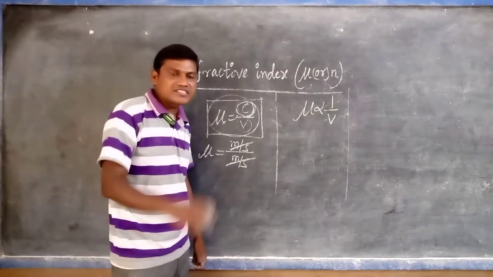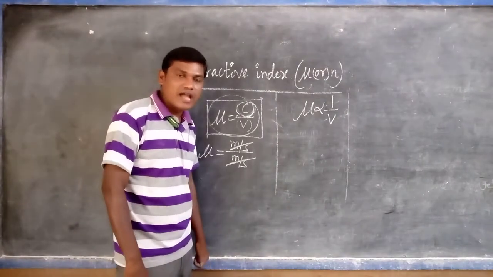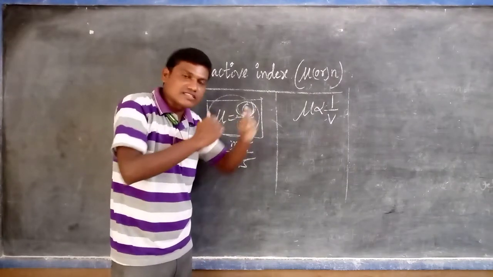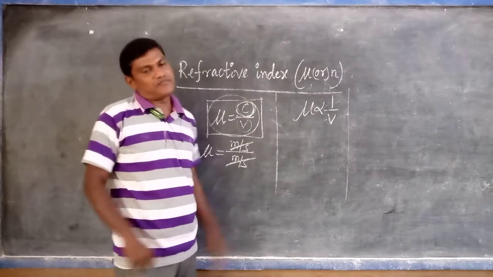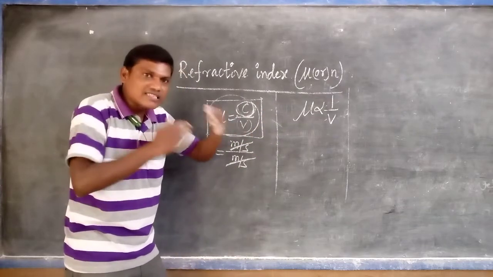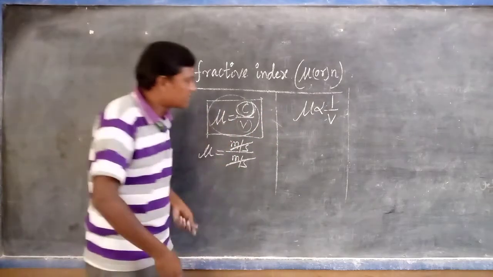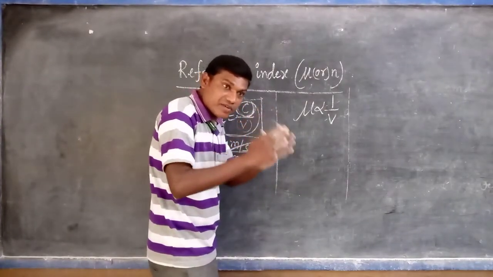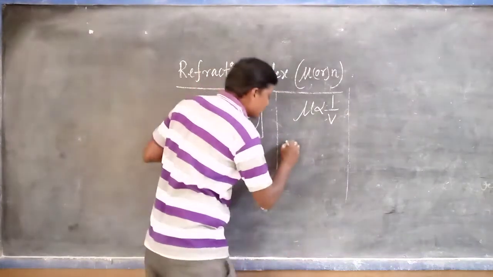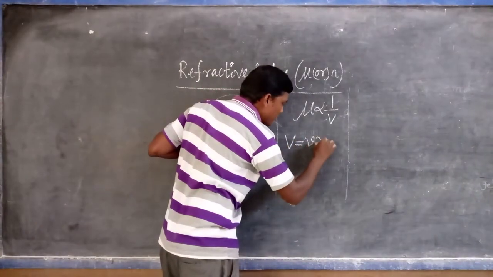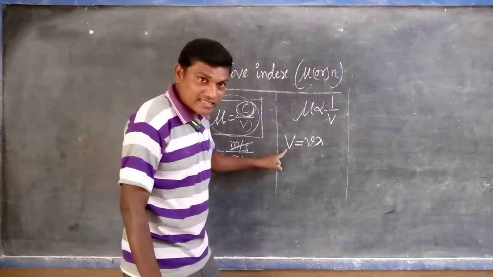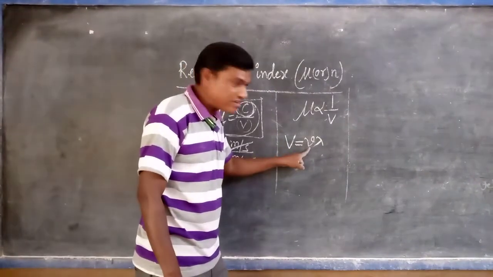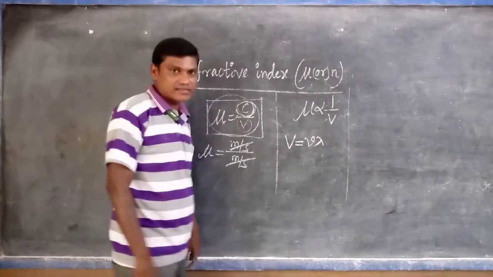Okay, so in 9th standard level, in the chapter of sound, I clearly explained the relation between velocity of sound and frequency and wavelength. Not only sound, the velocity of light or the velocity of any energy. The relation between velocity, frequency and wavelength is V = nu lambda. Here V is the velocity of light, nu is the frequency, and lambda is the wavelength.